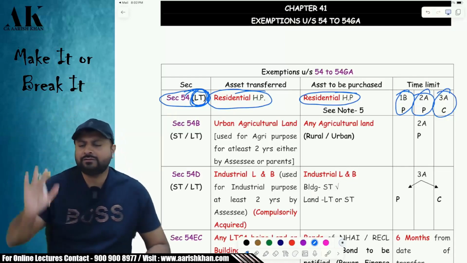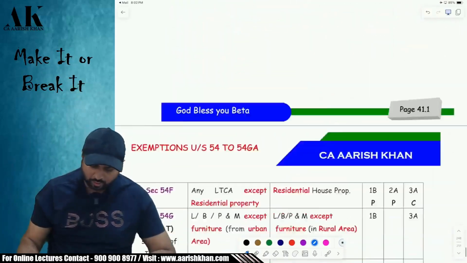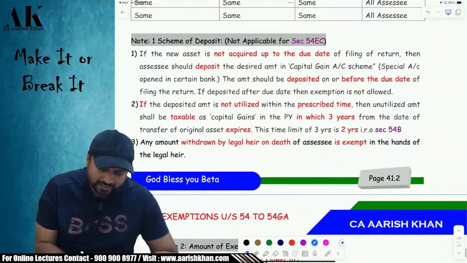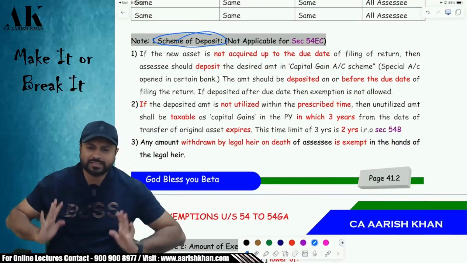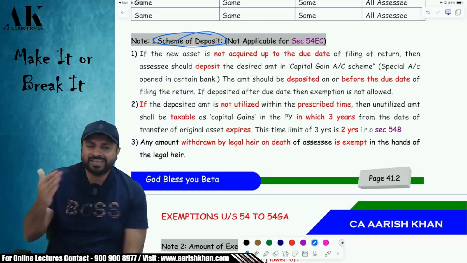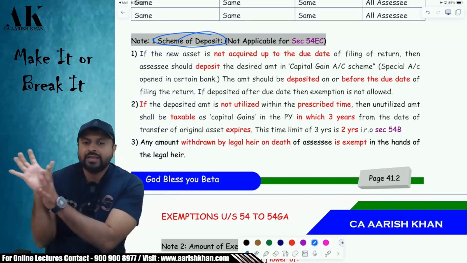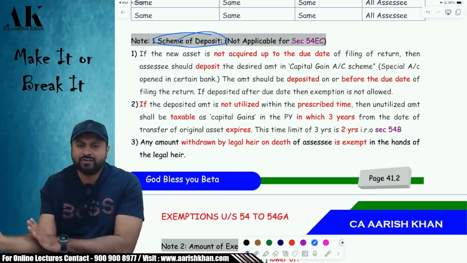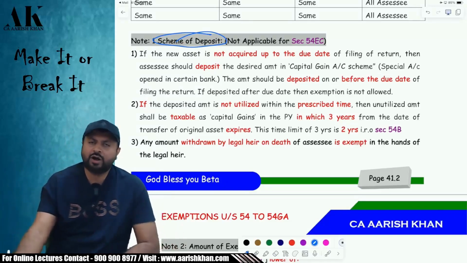Okay. Sir, I have 2 years time to purchase now. Yes, sir. Sir, but the due date of filing of return is coming in between. Don't worry. You can deposit the money in what? In the capital gain account scheme by the due date of filing of return, and you can enjoy the exemption. The best thing is you should purchase the new house by the due date of filing of return. But in case it is not possible to purchase, then you can do one thing. You can make the payment in the capital gain account scheme till the due date of filing of return, and then you can withdraw the money later on and utilize it for the purpose of what? Purchase of a new house within 2 years, or construction within 3 years.